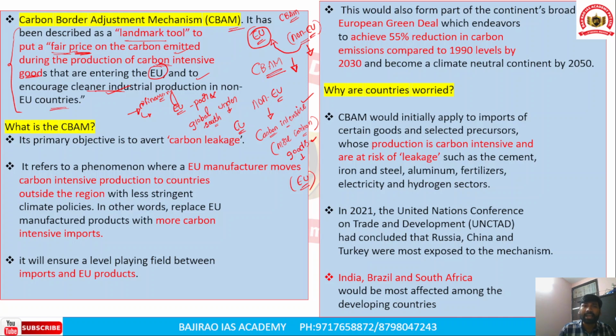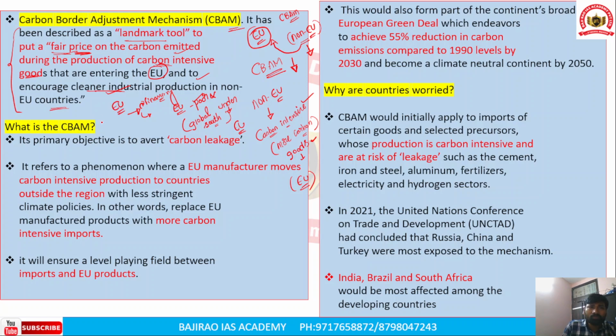However, they are taxing the exports of poor global south countries. So therefore, it will have a significant impact on the overall trade or overall development of the countries which are part of the global south. And this is also considered a regressive method on the part of the European Union.